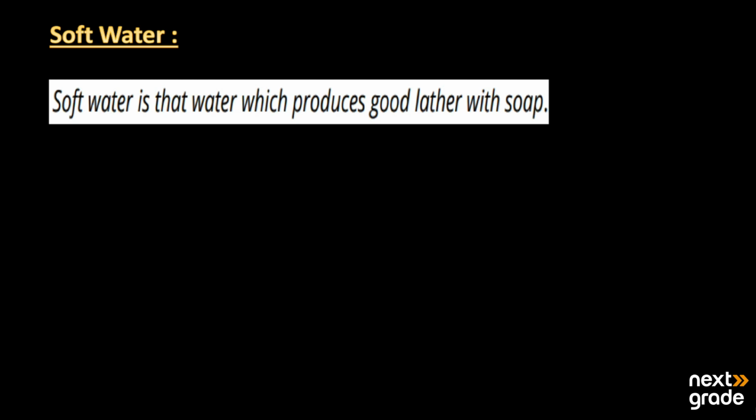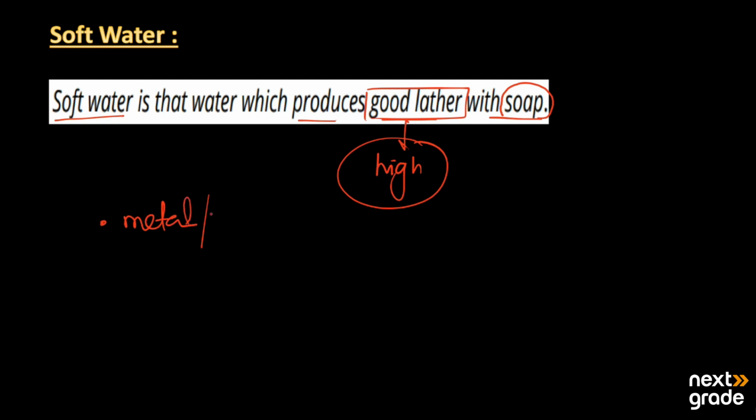Basically, water is called soft water when it produces good lather with soap. So when we add soap to the water, if it produces good lather or a very high quantity of lather, then this is known as soft water, because it has no metals or no salts of different metals. That's why it is called soft water.